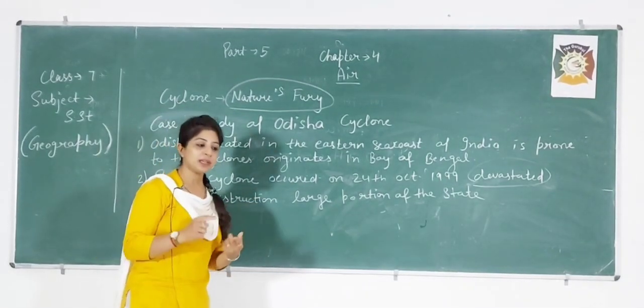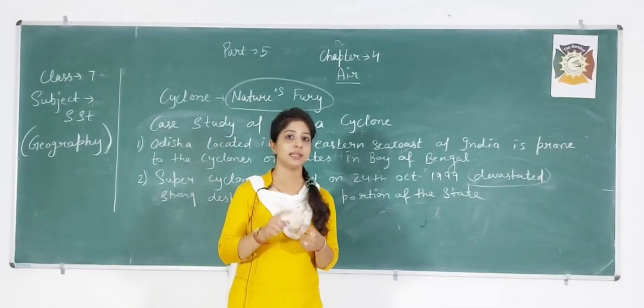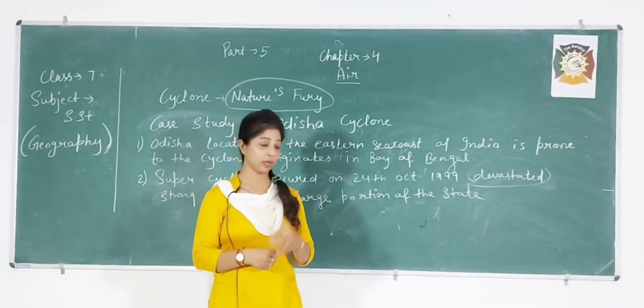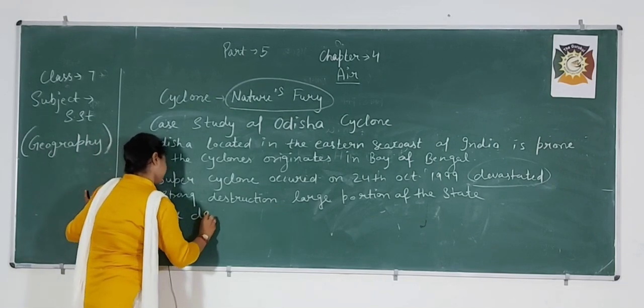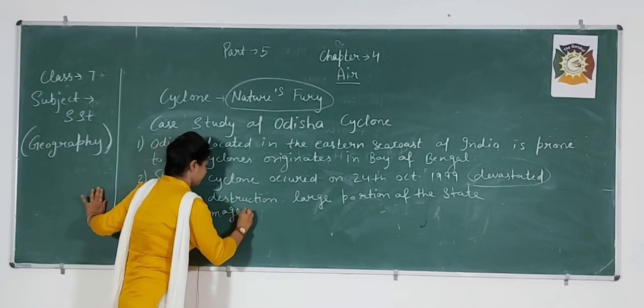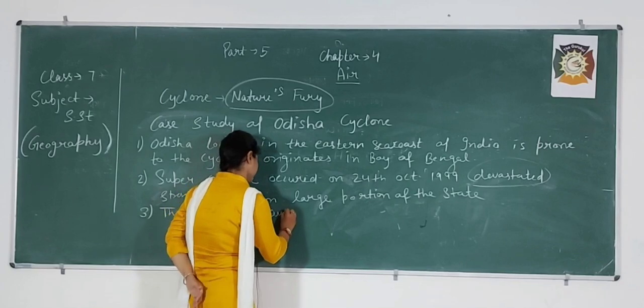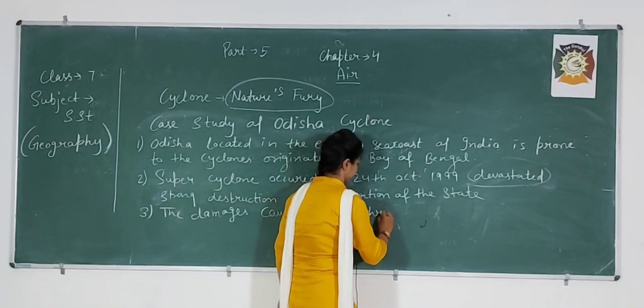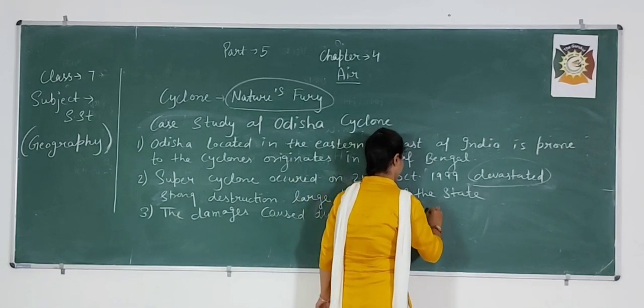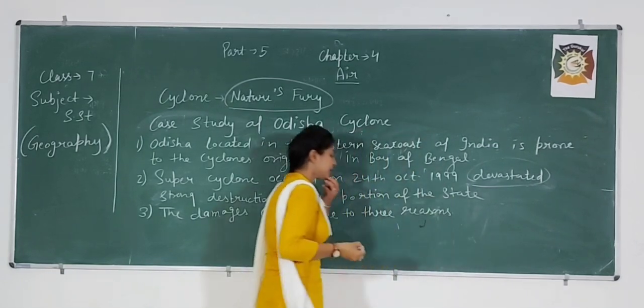Okay, and the damages which occurred were caused due to 3 reasons. I am writing here: damages caused due to 3 reasons. What were those reasons?